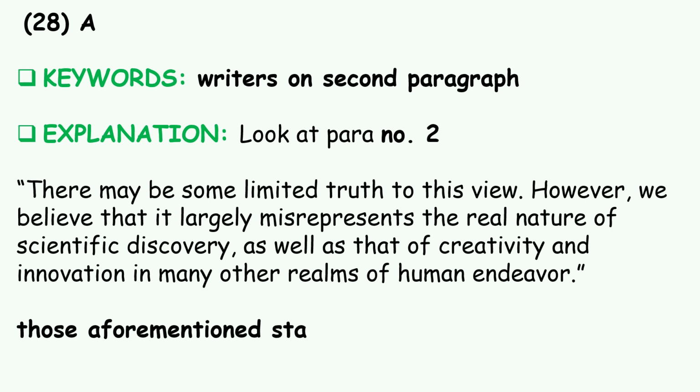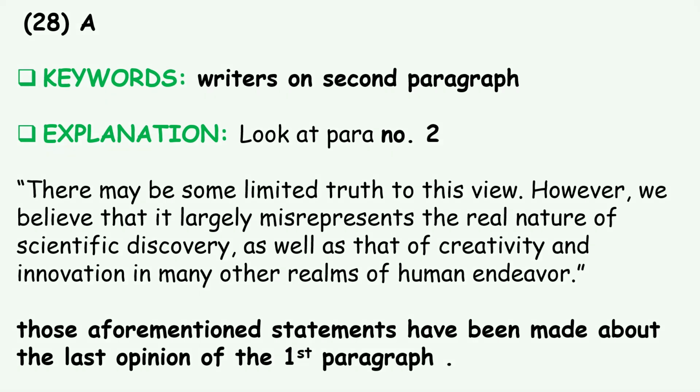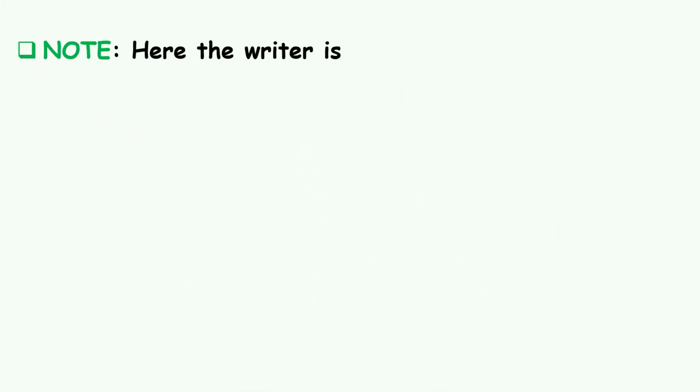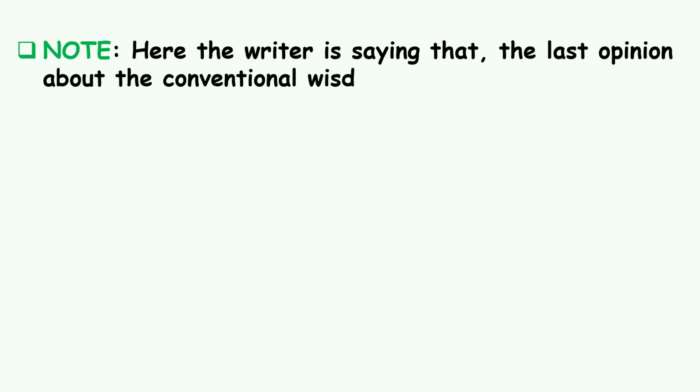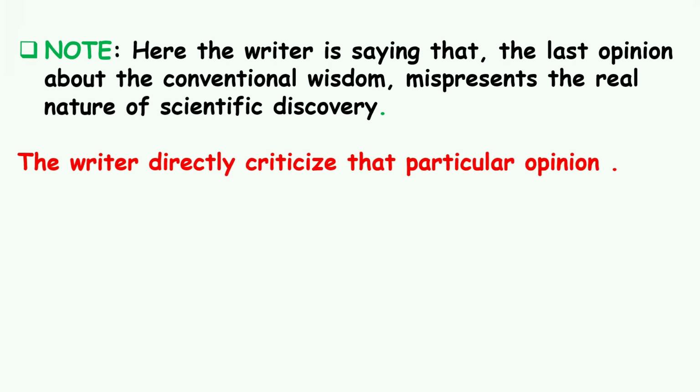Those aforementioned statements have been made about the last opinion of the first paragraph. That means the writer here is saying that you will hardly find any truth in that particular opinion. That's why he was criticizing that opinion in paragraph 2. So note, here the writer is saying that the last opinion about conventional wisdom misrepresents the real nature of scientific discovery. The writer directly criticizes that particular opinion.